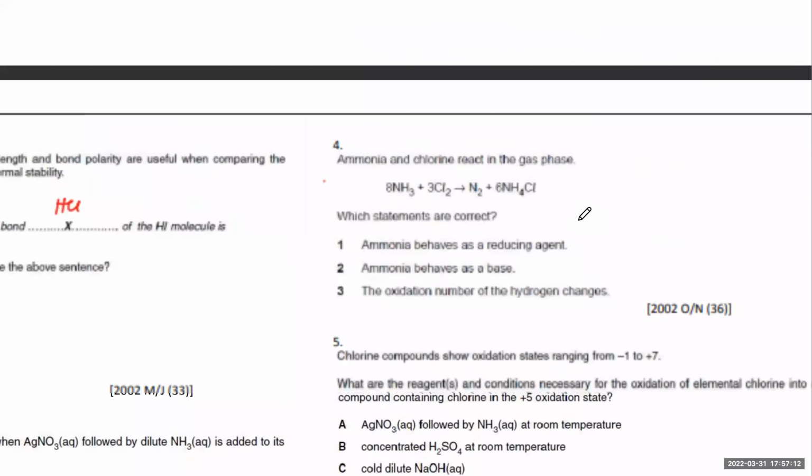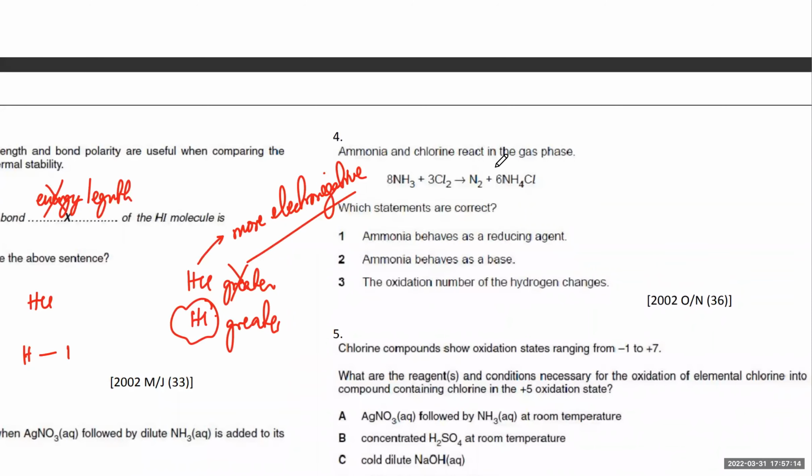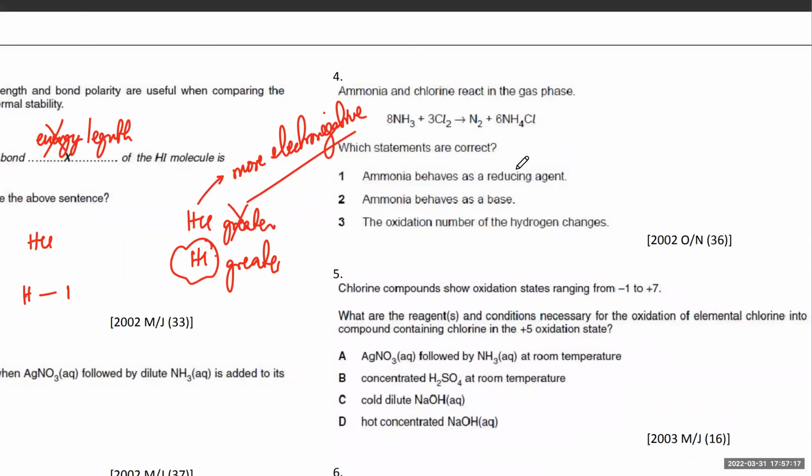So the next question: ammonia and chlorine react in the gas phase. Which statements about the behavior is correct? Ammonia behaves as a reducing agent. A reducing agent gets oxidized, right? What's the oxidation state of N over here? It's -3, and N over here is 0. So it is definitely getting oxidized. The oxidation state is increasing, and if it increases, that's oxidation.